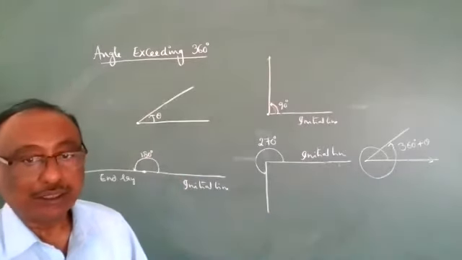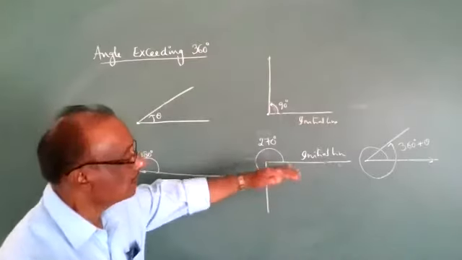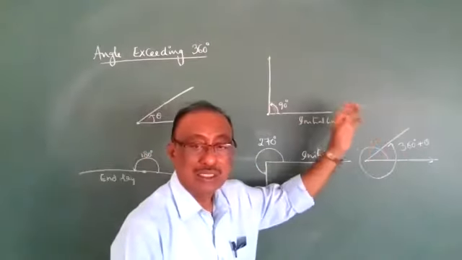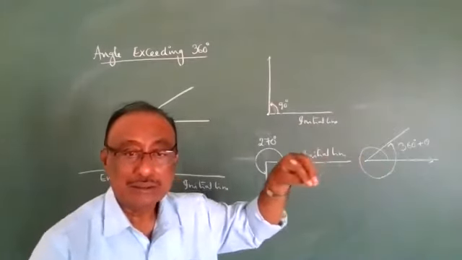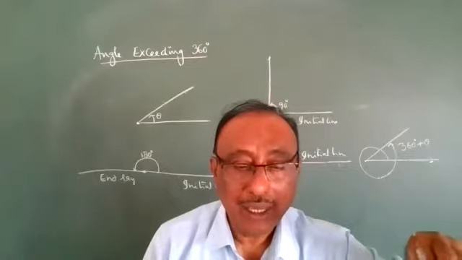Can I understand the points? Rotation exceeding 360 degrees: 360 plus theta. How to find theta of any angle?